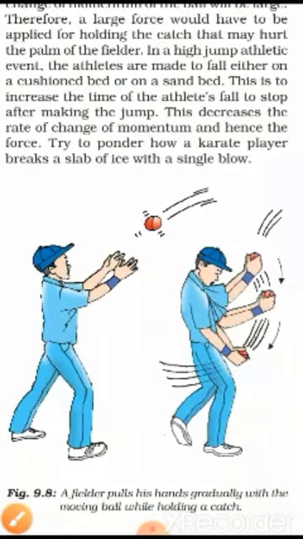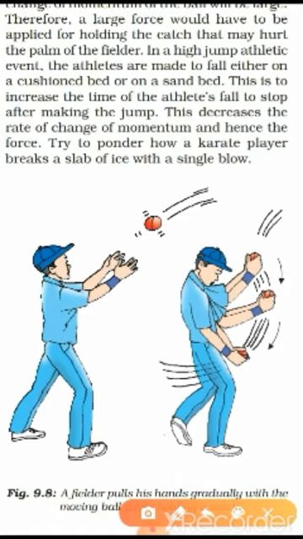A day-to-day example of Newton's second law of motion is when a player catches a ball. While catching a ball, he moves his hand backward so as to increase the time period for which he is applying the force, that is the stopping force, to stop the ball.